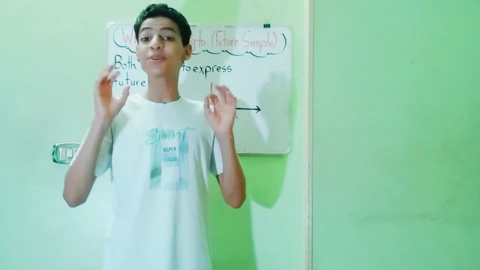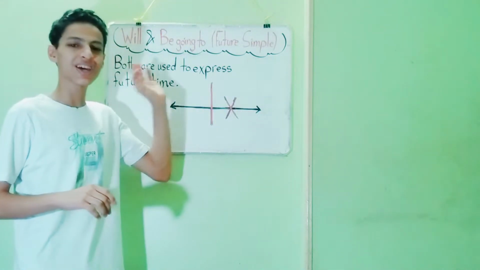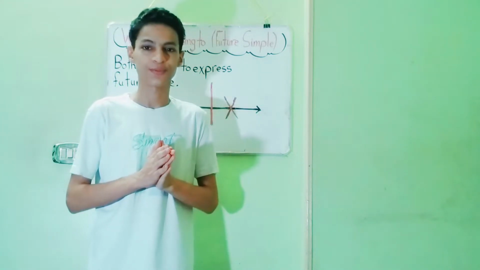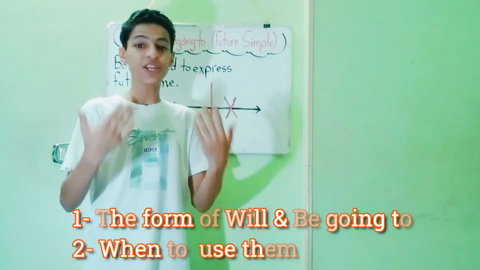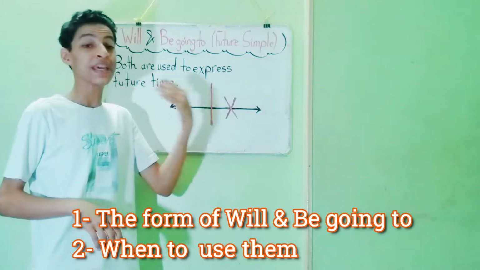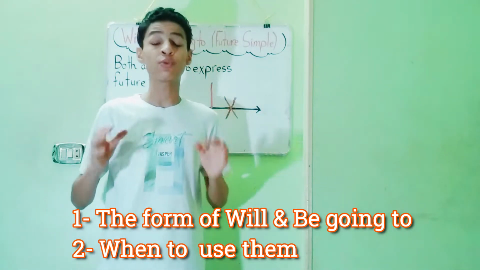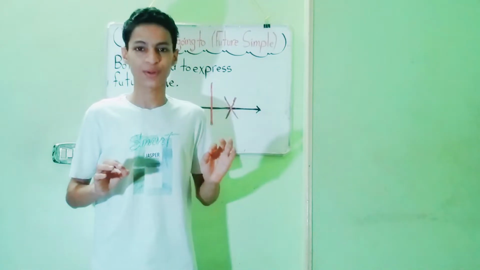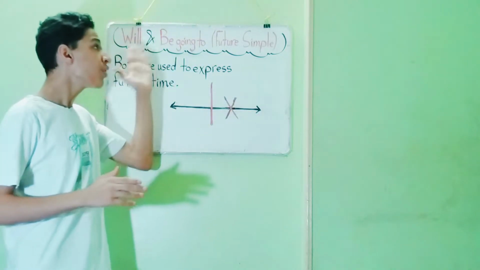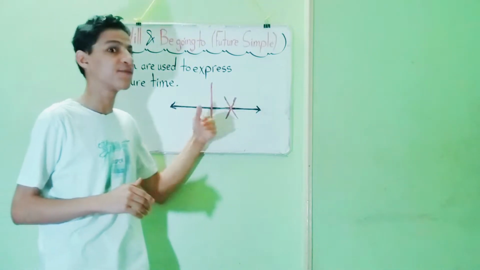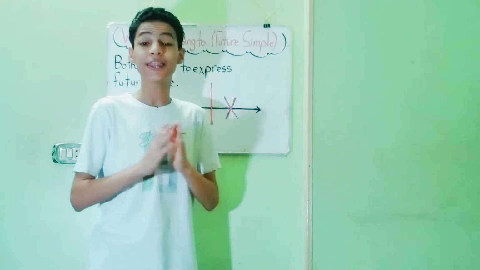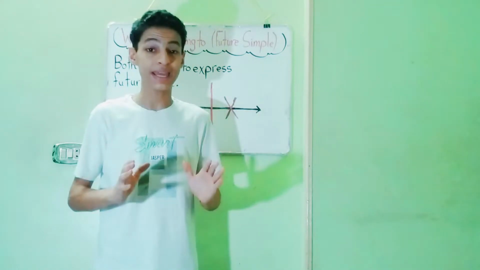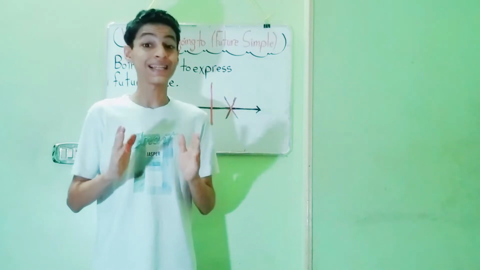In this lesson, I'm going to talk about will and be going to in the future simple. I'm going to show you the form of will and be going to and the difference between using them in the future simple. Both of these are used to express future time, but they have slightly different meanings. Okay, so let's get started.